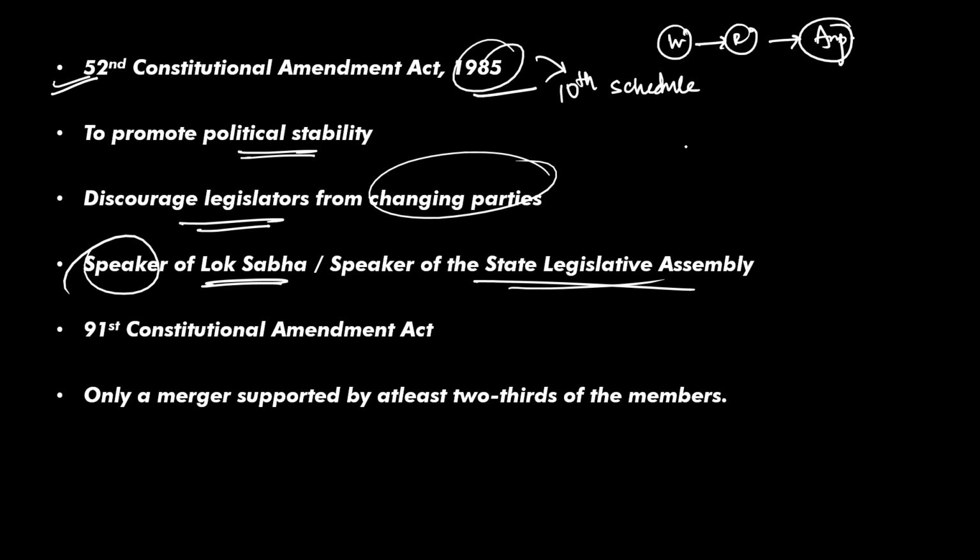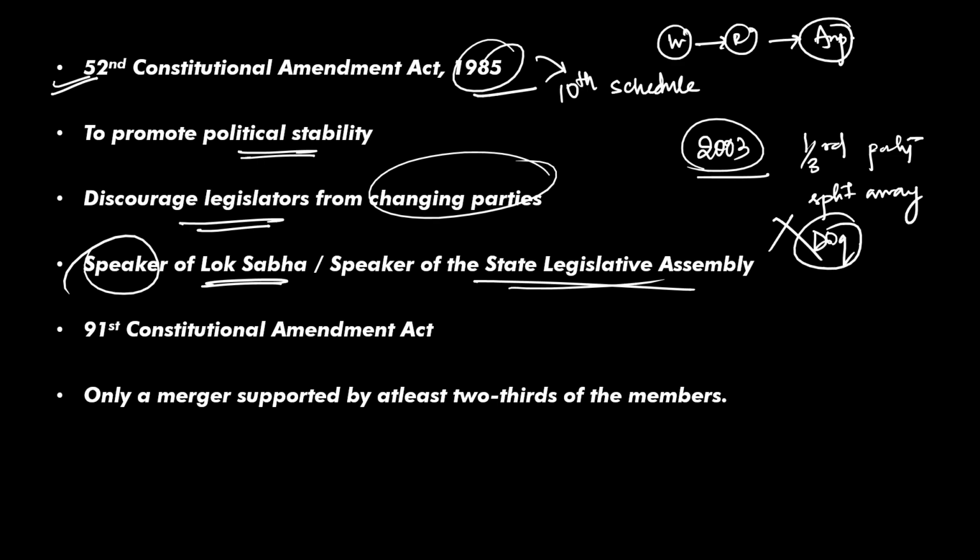Another important development came in 2003. Now, originally, if one-third of the members of a party split away, they could avoid this disqualification. But this provision was widely misused. So the 91st Constitutional Amendment Act removed this exception.